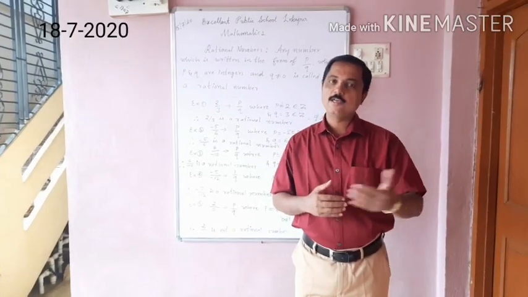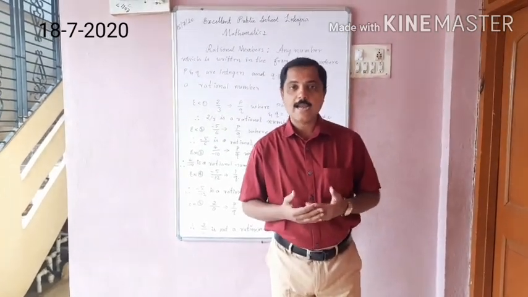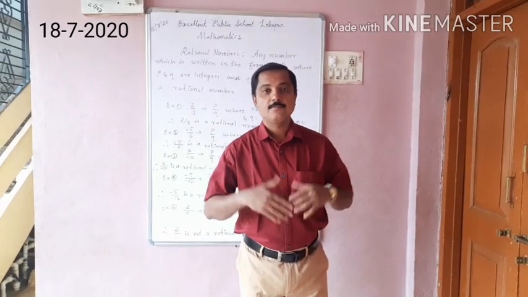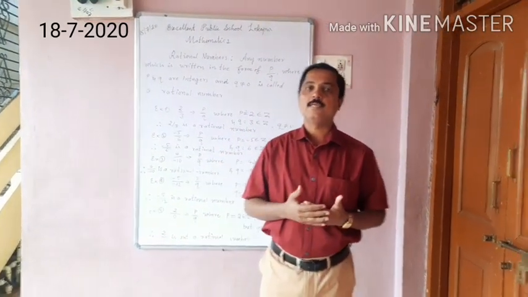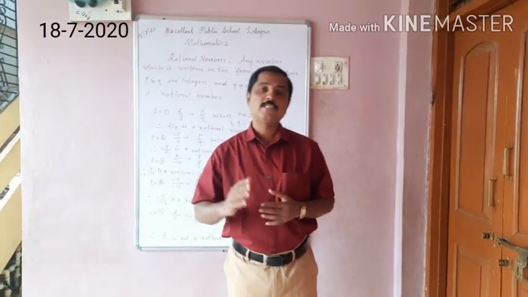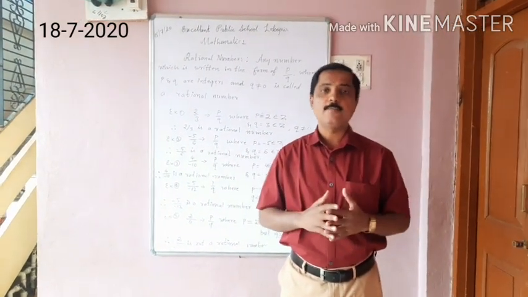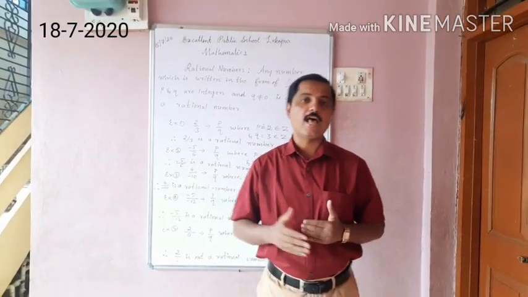So far we have learned about the rational number, its definition and the representation of rational numbers. And even we have seen the importance of rational numbers in our day-to-day life.